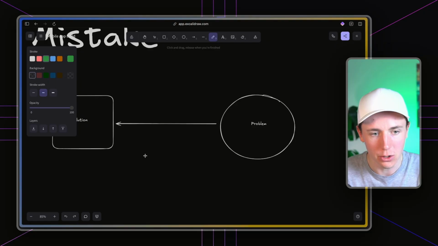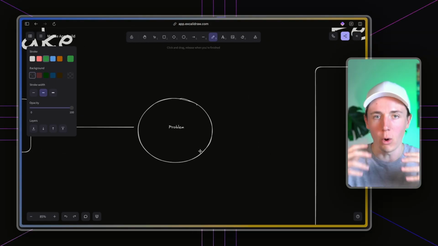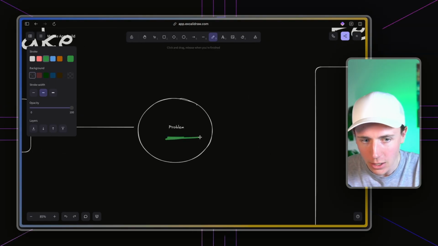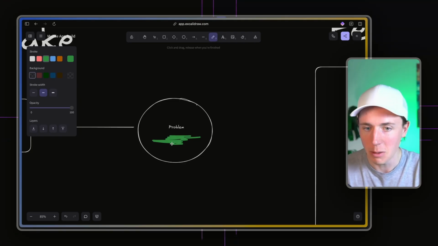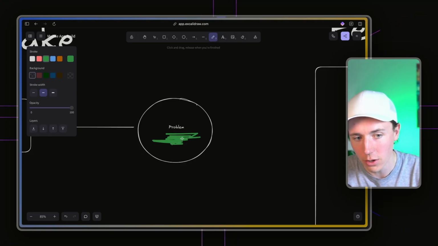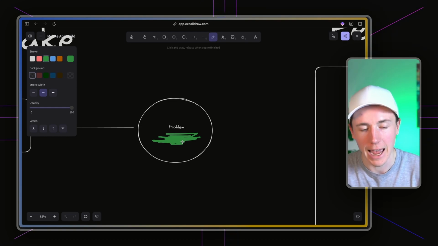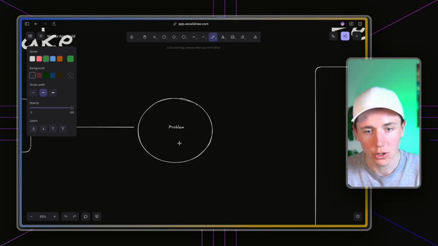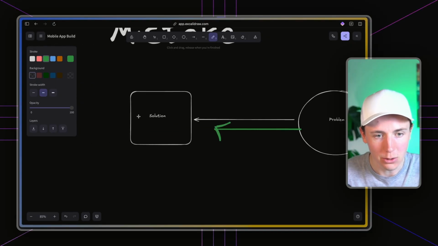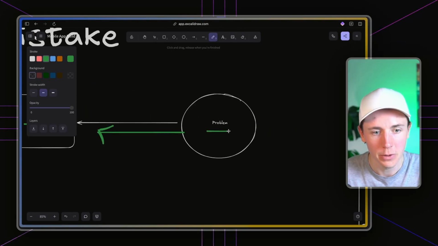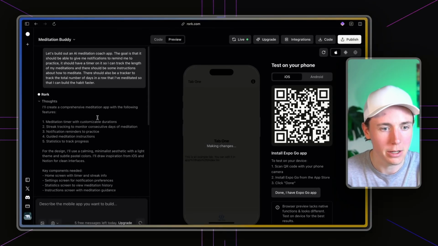And so what you want to do is just think about, when you're thinking about what app you should build, just think about what are the problems that I face in my life? What are the problems that other people face? Maybe go out and ask your friends, like, what are the things that you wish an app could do? And then just come up with a list of problems and then reverse engineer the solutions from the problems, right? So let's go back into Rork and see what's happening.